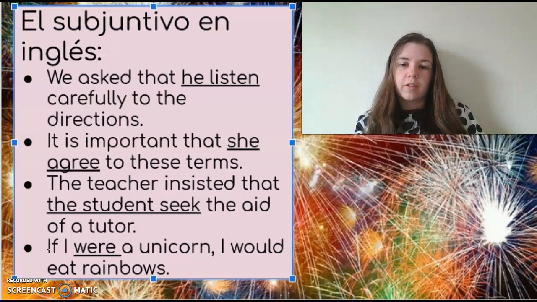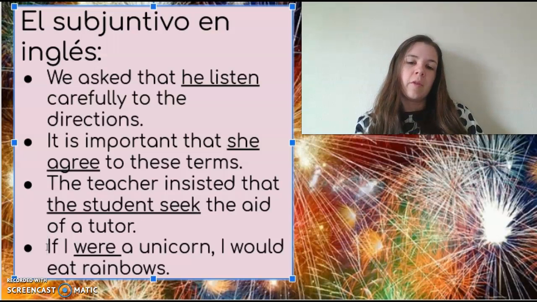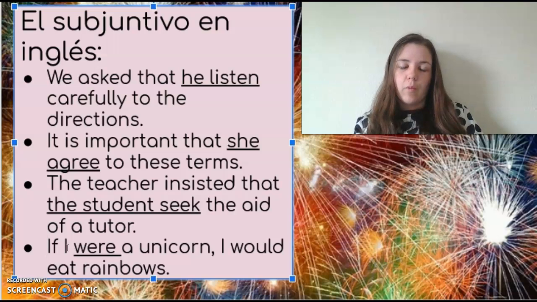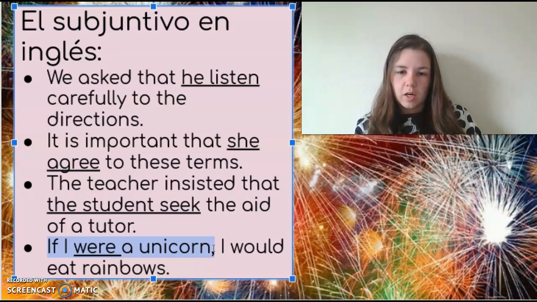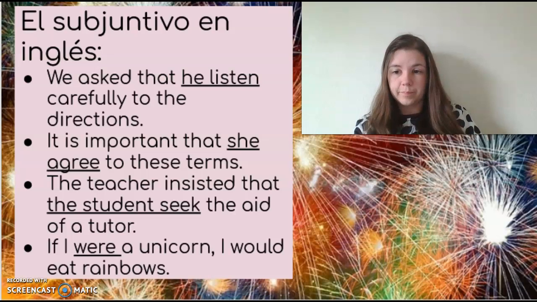We also use subjunctive for imaginary situations. So normally we say like, I was instead of I were, but in subjunctive in English we say, if I were a unicorn, this is impossible. So I have to use anything impossible, with like if is usually in subjunctive as well.